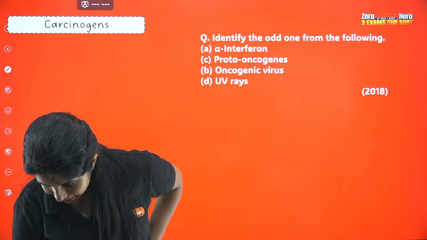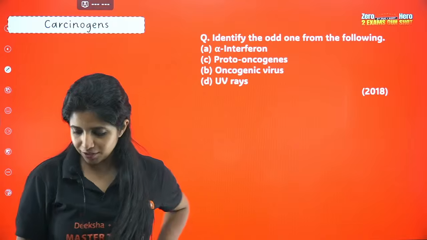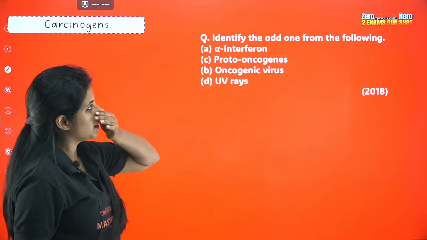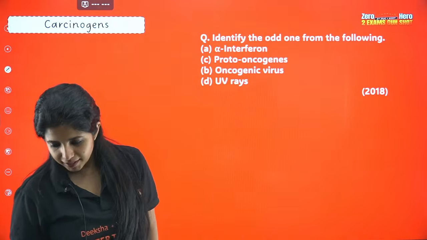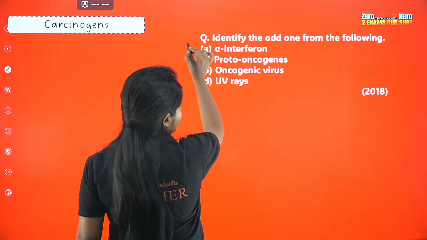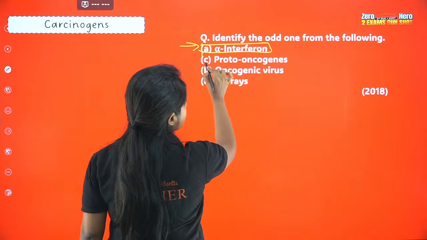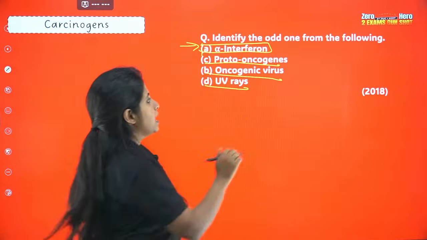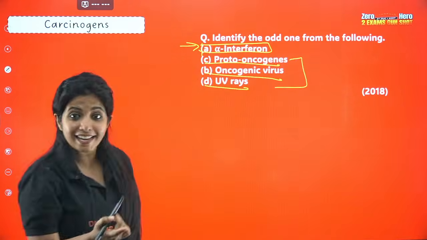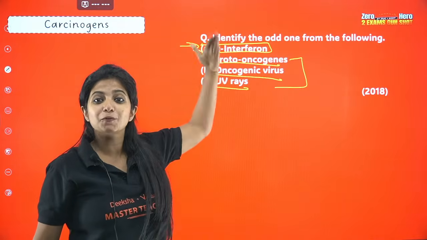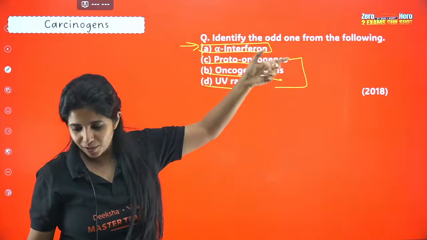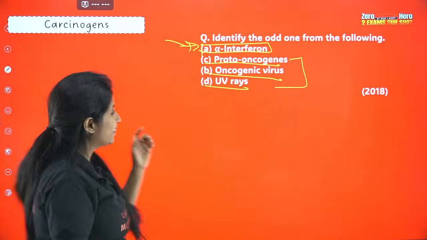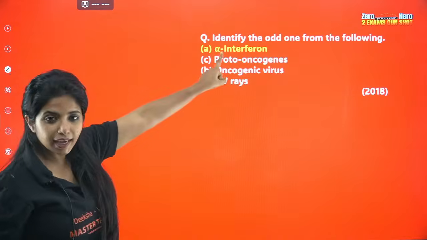So Ananda says A. A is the odd one out. Is it A? Okay. What about others? Identify the odd one out. A. Okay. So A is what is said by Ananda. What about proto-oncogenes, oncogenic virus, UV rays? Baba, all of them, if you see carefully, they are carcinogens. They cause cancer. And there is only one thing that is helping us fight cancer, and that is alpha interferons, right? So that is why it is the odd one out. Good, Neha, and good, Dhanashri. Awesome. So yes, your answer is going to be A.